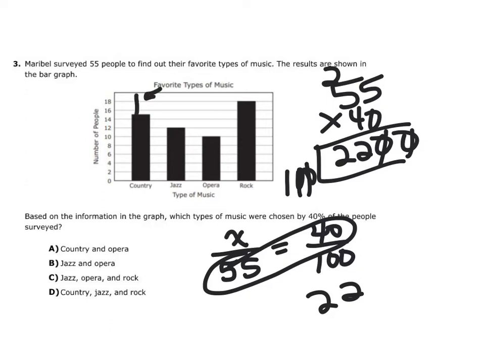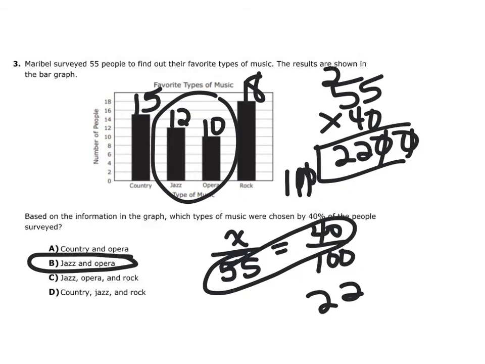So we have 15, this is 12, this is 10, and this is 18. So if you look at it, 15 plus 12 is 27, so it's going to be those two, 12 plus 10. That's 22, so that is jazz and opera, so our answer is letter B. Again, make sure you're writing down what your mistakes were.